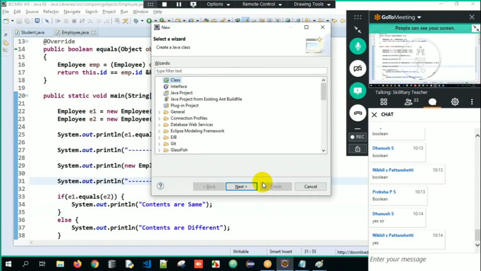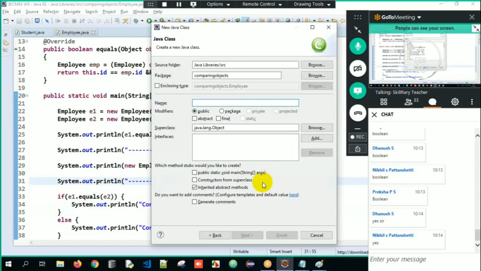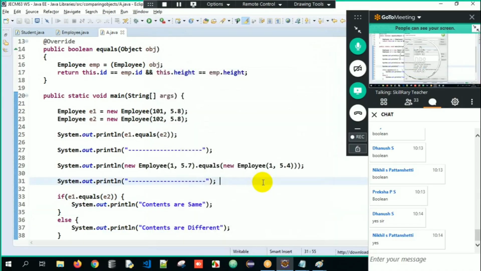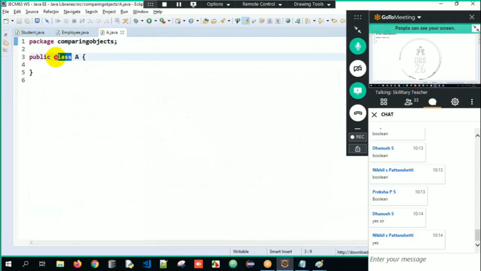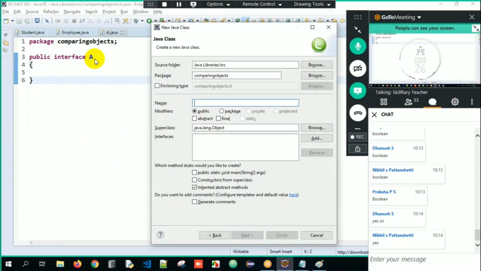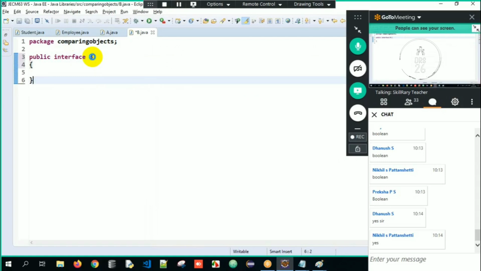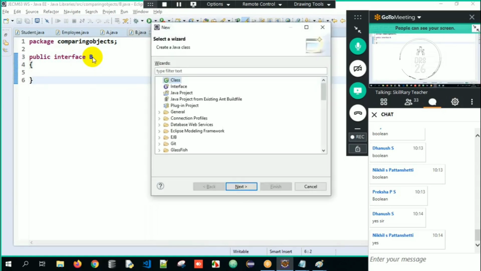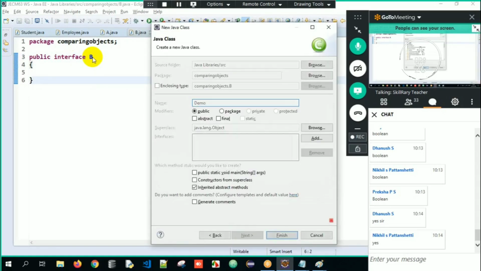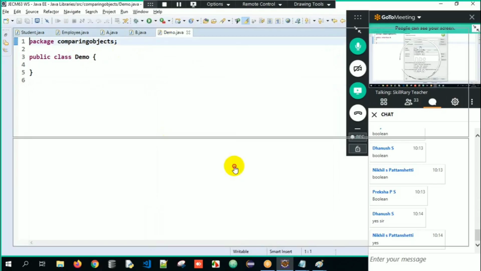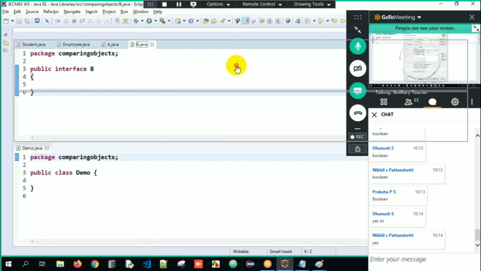So now, I will have an interface called A. I created a class, right? I'll just change the name to interface. I have an interface called A. Now I'll create one more interface called B. Now I will have a class called demo. You have to answer my question, guys. So what is the question?